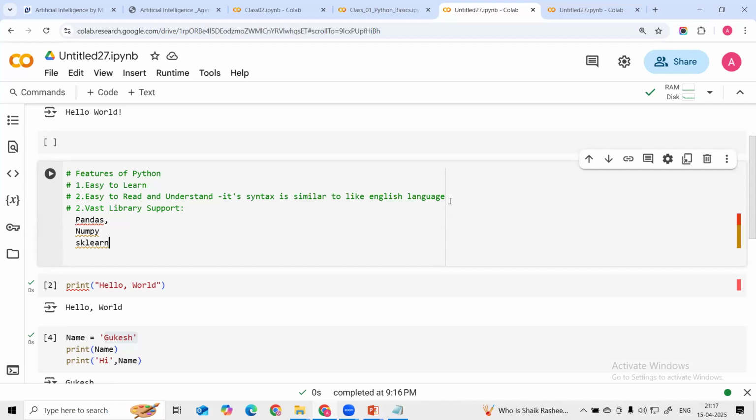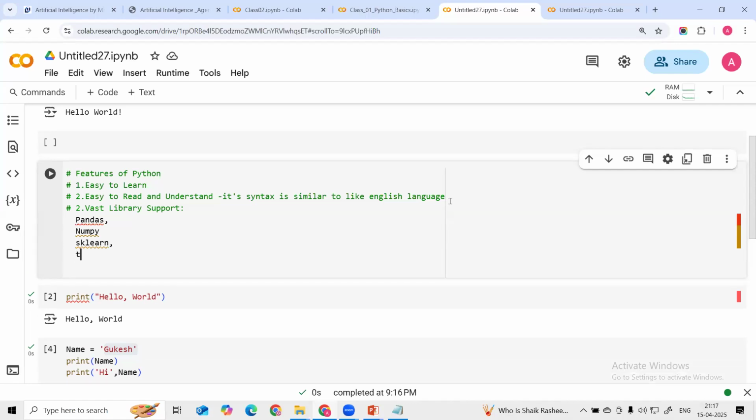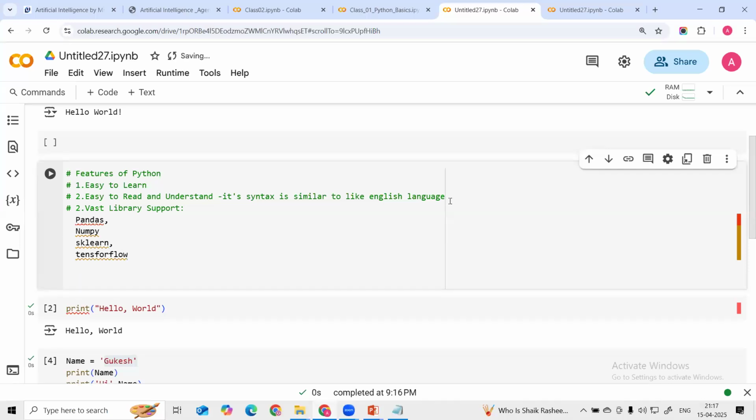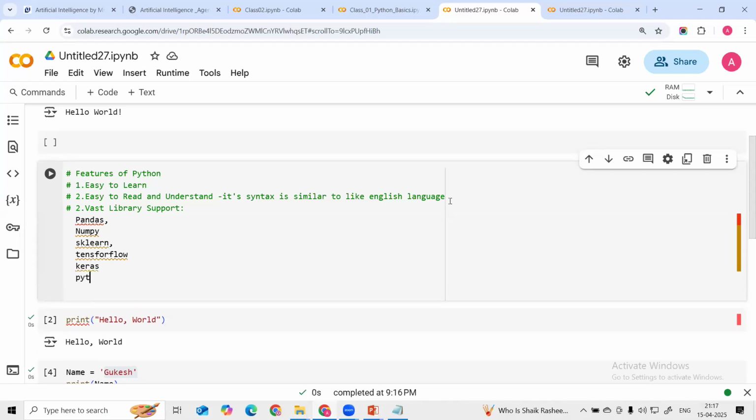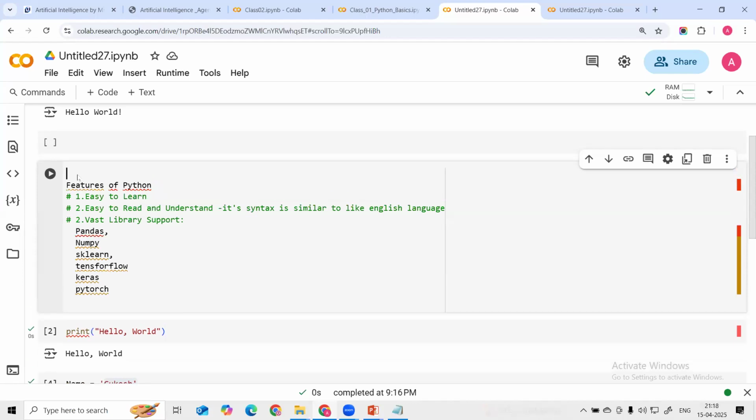Then we are using TensorFlow. Then we are going to learn Keras. Then we have PyTorch. Different libraries we are going to learn. So Python is providing vast support. You can see this is the vast library support.